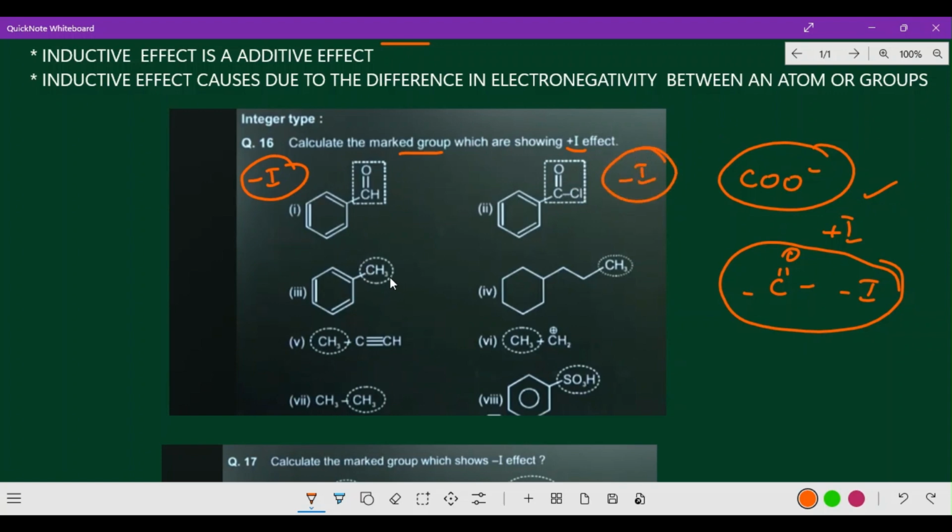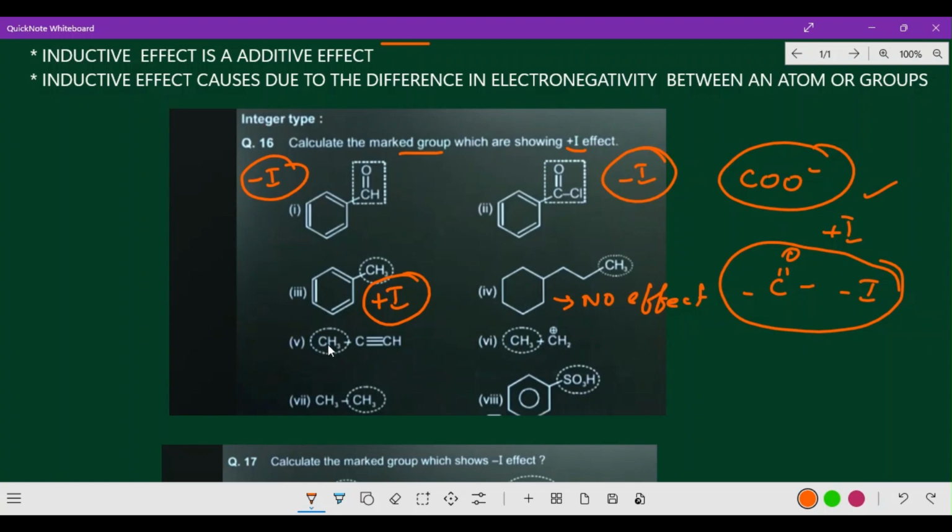Then next one, the CH3 methyl group is a donating group; it very easily donates electrons, so it is a plus I effect. Now next one here, this is a cycloalkane connected with CH3. Actually there is neither plus I nor minus I, no effect, because only when both plus I and minus I are present can we identify them. So you cannot find any inductive effect here.